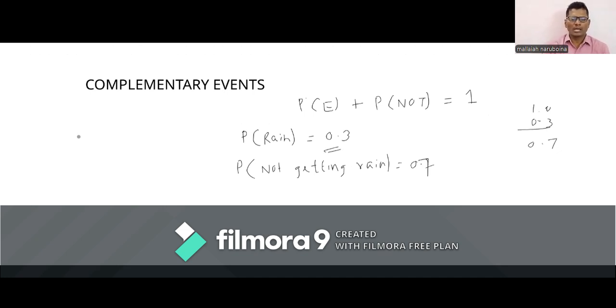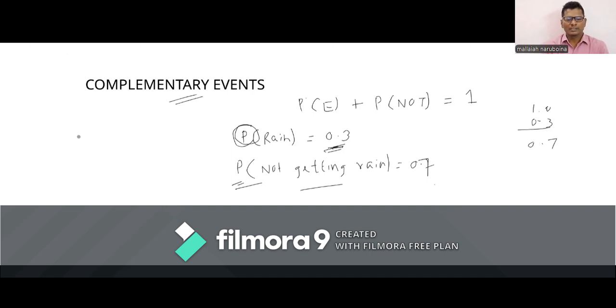So this is the probability of one event, and this is the probability of the negative event, or not event. If the probability of one event is given, by subtracting that value from 1, you get the complementary event. Here the first one is P of E. The second one is P of not E, meaning not getting that event.